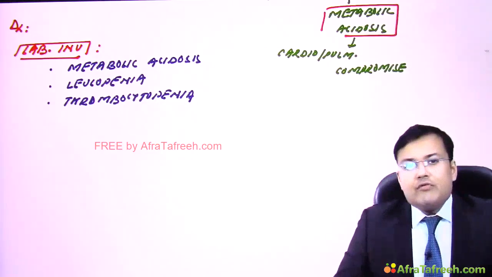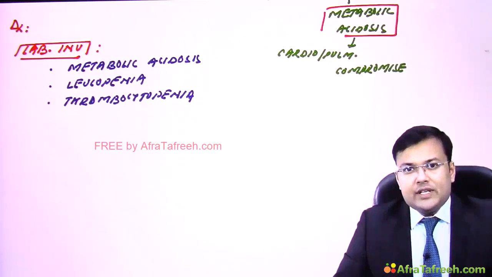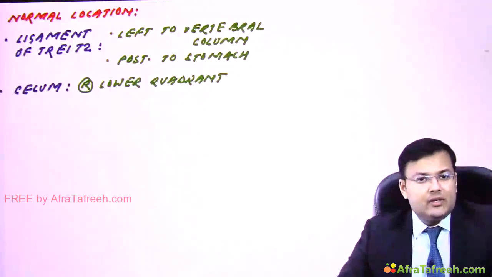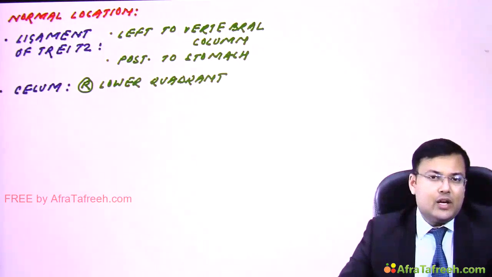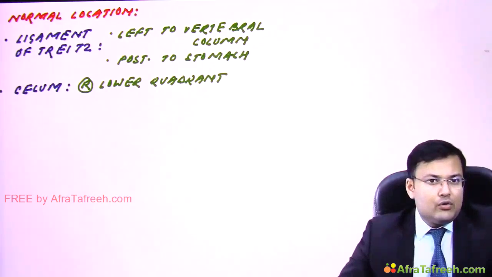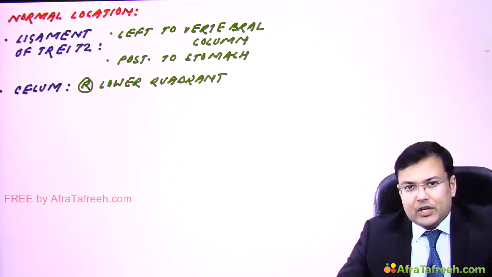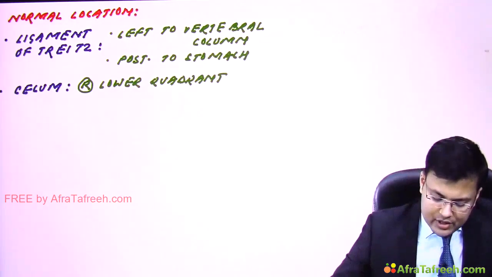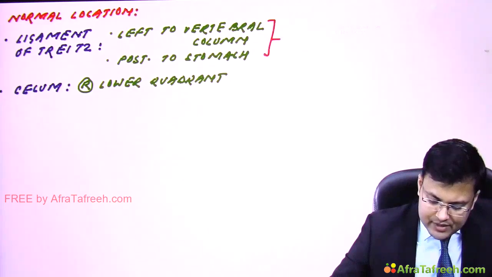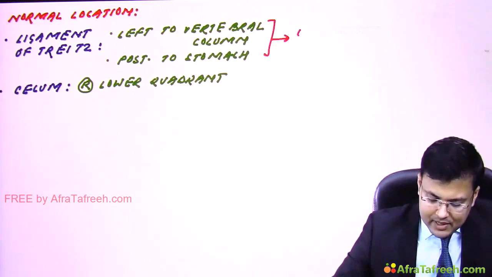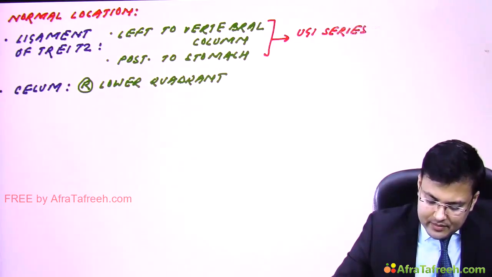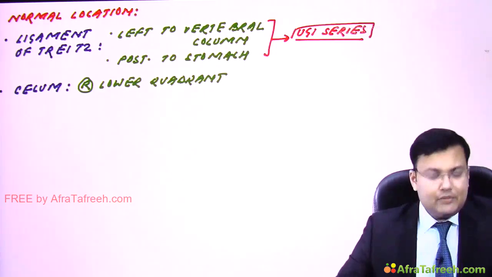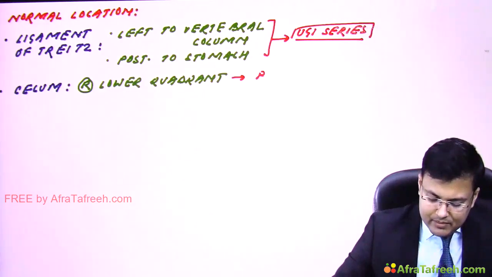And second, we want to see the location of the cecum. So what's the normal location? It is located in the right lower quadrant. So we want to look for the location of the ligament of Treitz and cecum, right? For the location of the ligament of Treitz, which investigation is done? We perform upper GI series or upper GI contrast study. And for the cecum, we can perform what? Barium enema.